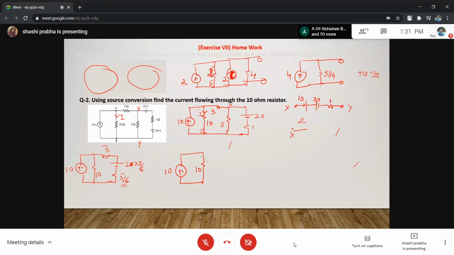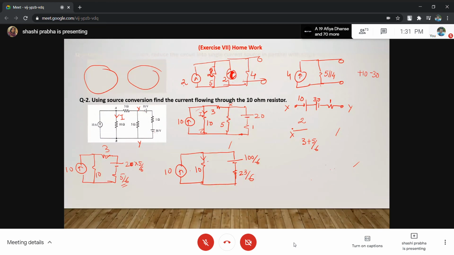You have to find the current here. Then we can have this 100/6, and 3 and 5/6 are in series, no? So this is 3 plus 5/6, and 3 plus 5/6 is 23/6.